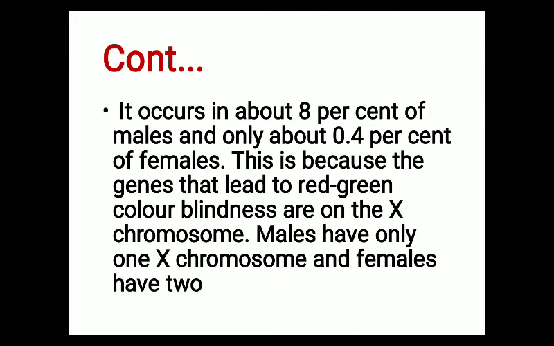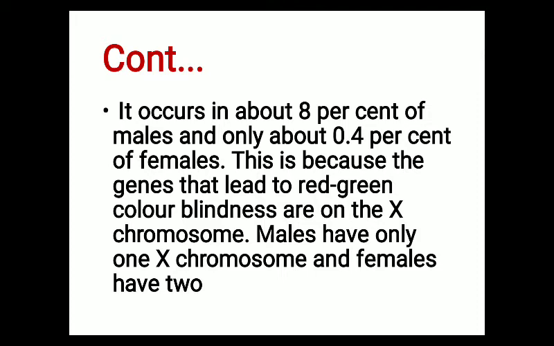Now, what are the possibilities for male and female regarding color blindness? For males there are two possibilities: either the male is a sufferer of color blindness, or he has normal vision. But in the case of females, three possibilities can be seen.